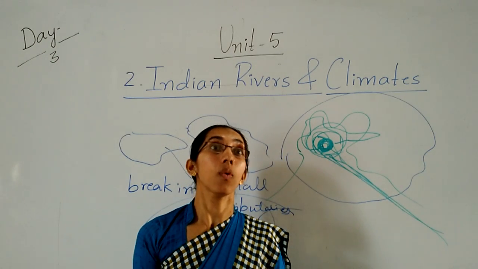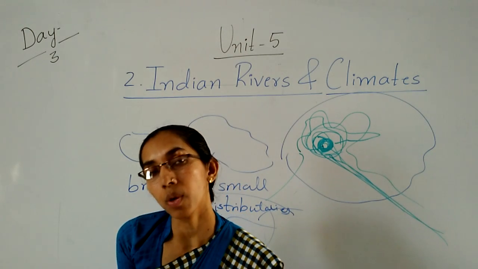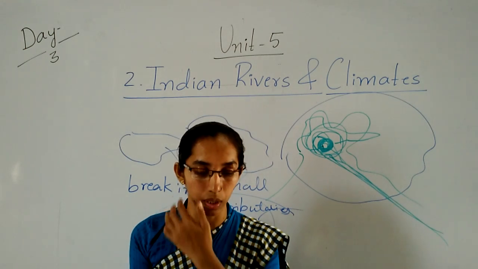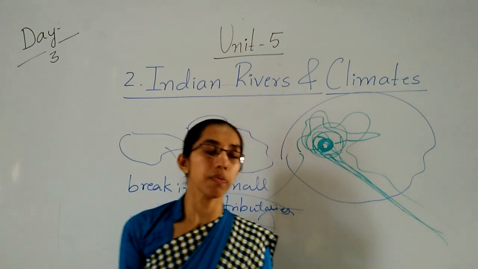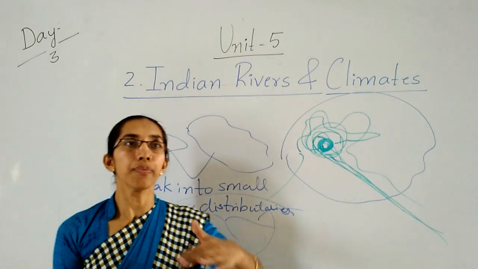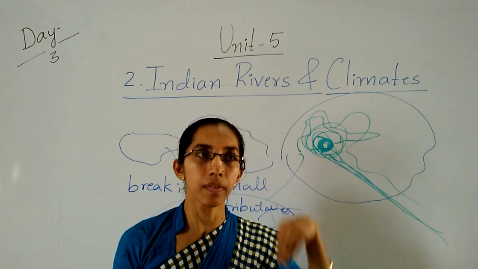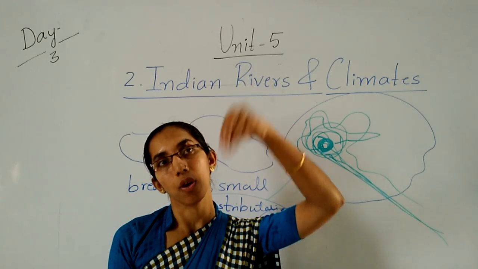So next we see what is the meaning of peninsular river, children. Peninsular river means what here? The rain-fed river. Rain-fed means the peninsular rivers get the water from rain only.